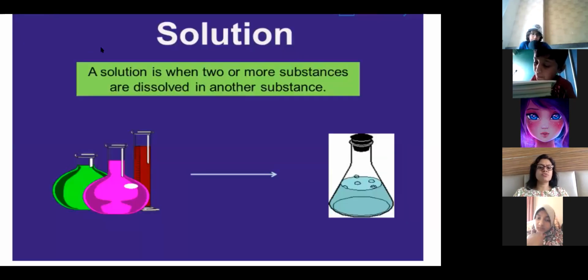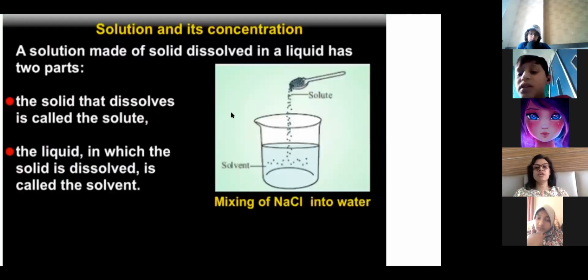Now I wrote, ma'am. Okay, now coming to solution. What is a solution? Can you tell me whether a solution is a mixture or not? It's a mixture, ma'am. We get a solution when we mix things, like biryani: we cook the chawal and then the masala, then we mix, then it is a solution. It's a mixture, not a solution. Biryani is not a solution, okay? But ma'am, a solution is a liquid mixture. Correct, it should be a liquid mixture, okay?